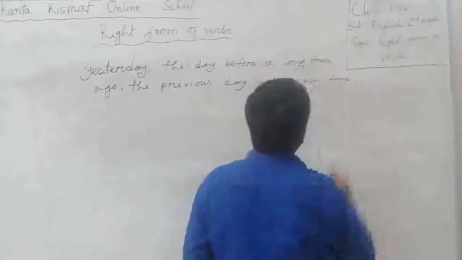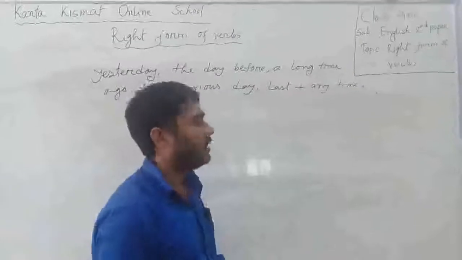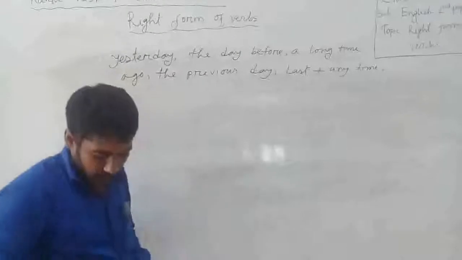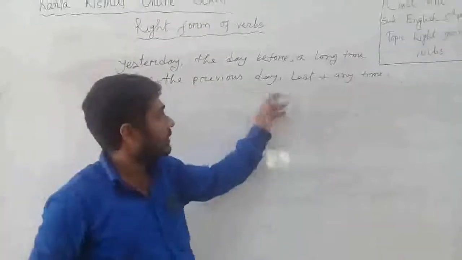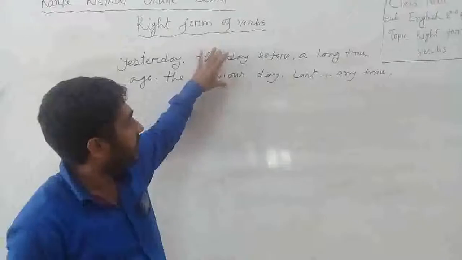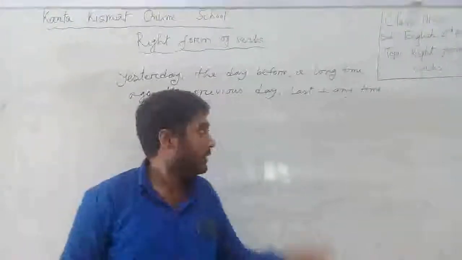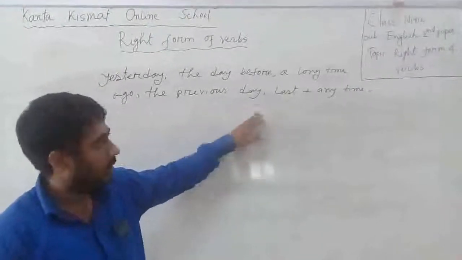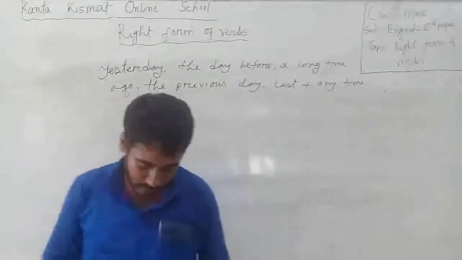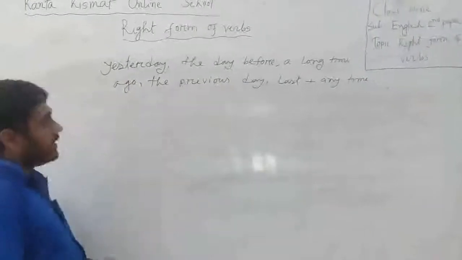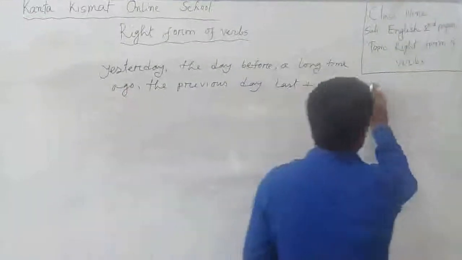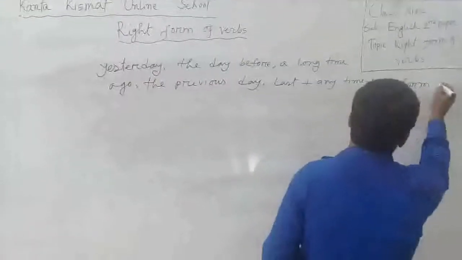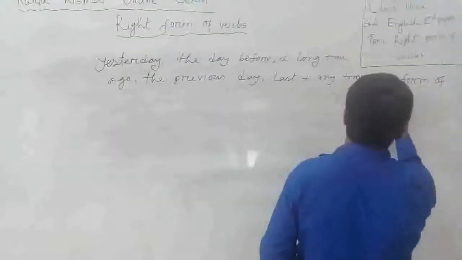It may be last week, last night, last month, last year, last Friday. These phrases indicate past time. That is why we have to use the past form. With these phrases, we have to use the V2 form of the principal verb.